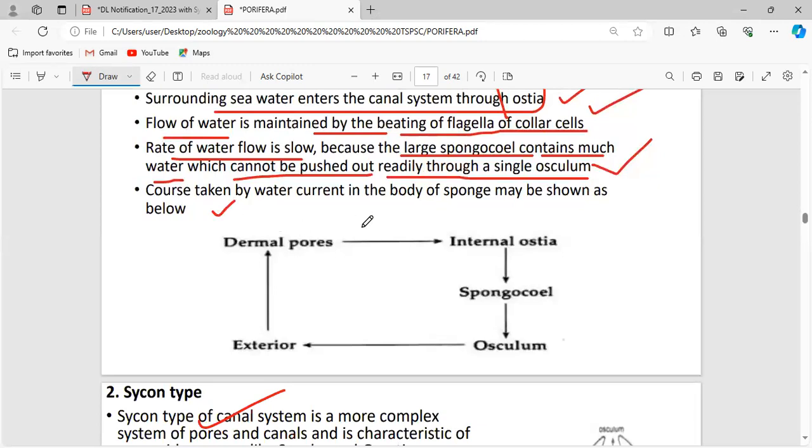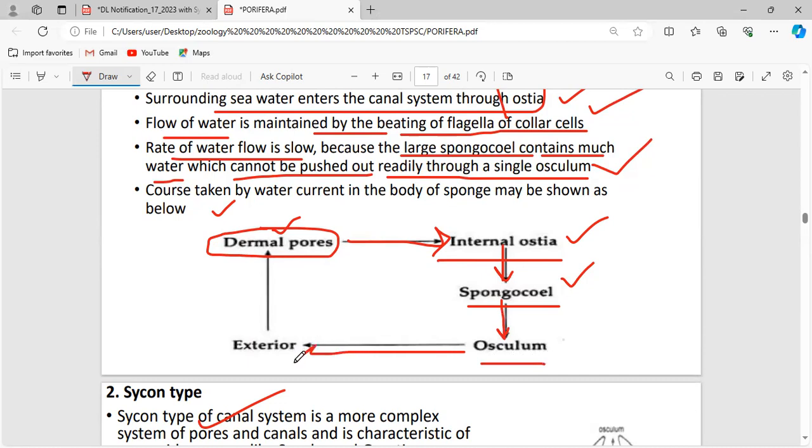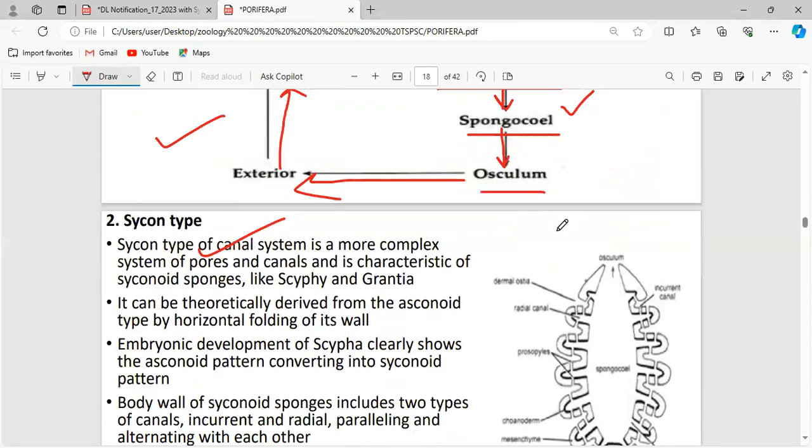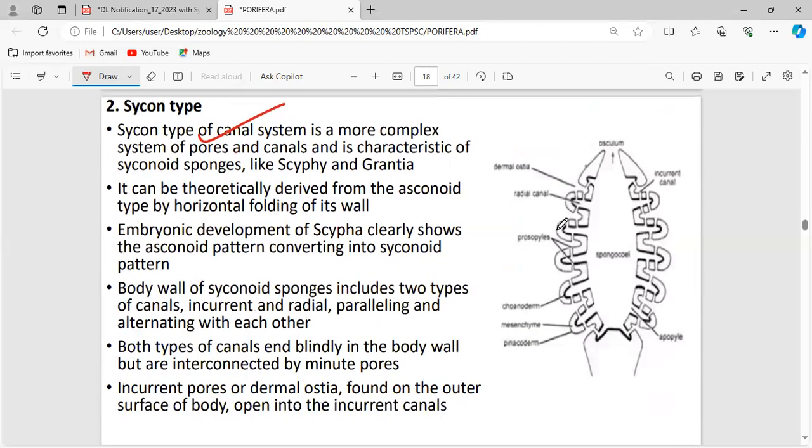The course taken by the water current is: dermal pores, then via these pores the internal ostia, and via these ostia it reaches the spongiocele, the central body cavity. This spongiocele takes the water outside the body of the sponge through the osculum and it reaches the exterior. This is the flow of water. This is the simple canal system seen in poriferans, that is called the Ascon type. This is the Ascon type of canal system.